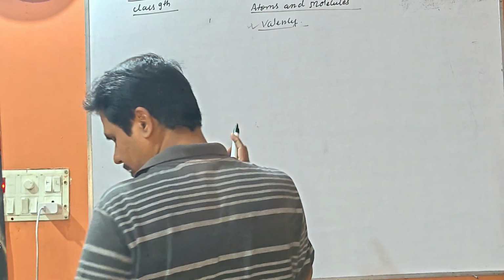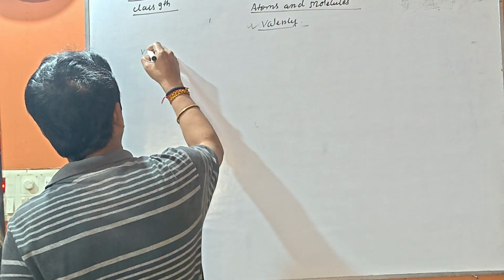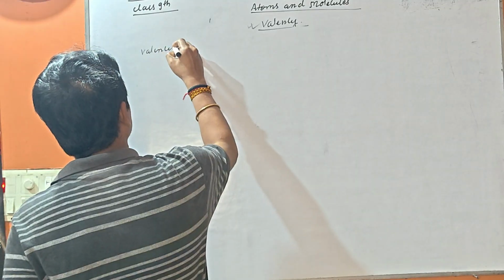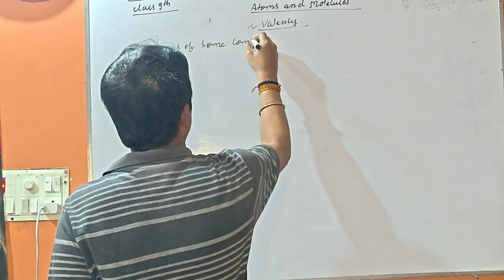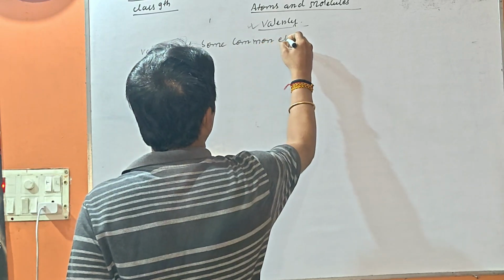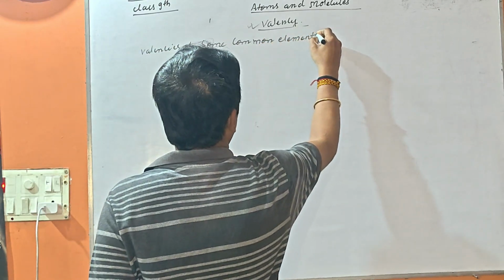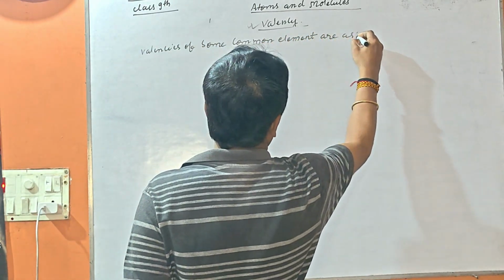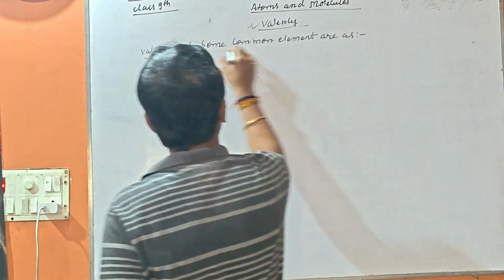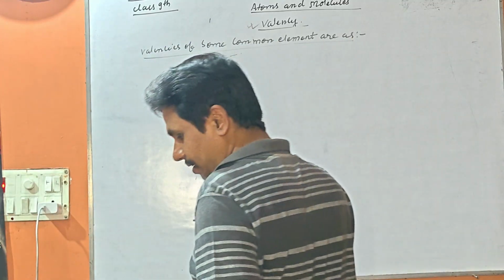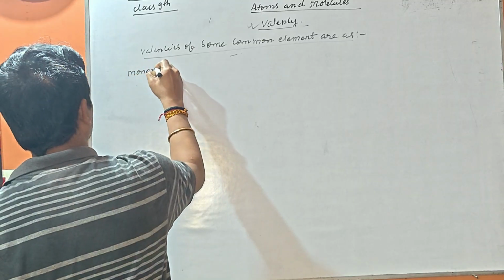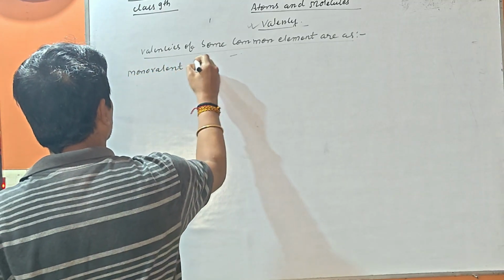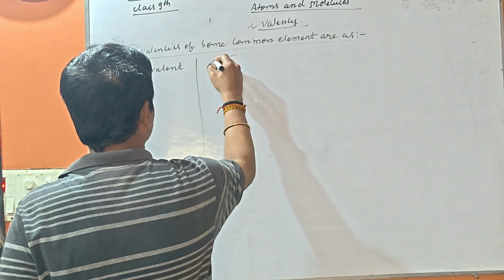Valencies of some common elements are as follows. First is the monovalent. Second is the divalent.